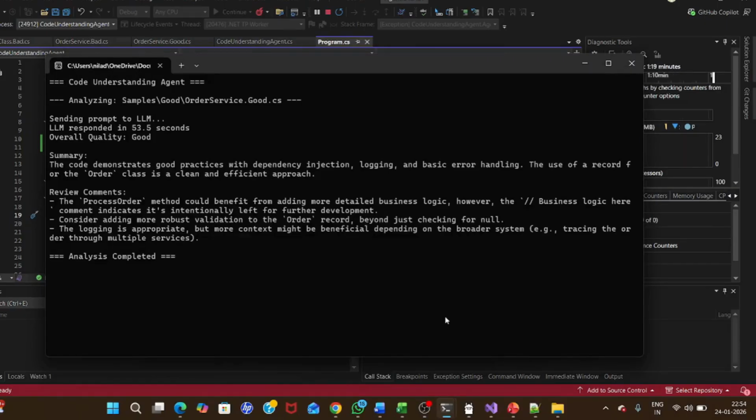Based on the review comments, anyone can understand what needs to be done, and those who are not familiar with the code can, from this basic summary and the overall quality, understand how the code works. So the three purposes will be resolved. This is the way of agentic AI, the first agent we have built, and you can apply it in your project for the files which we have written.